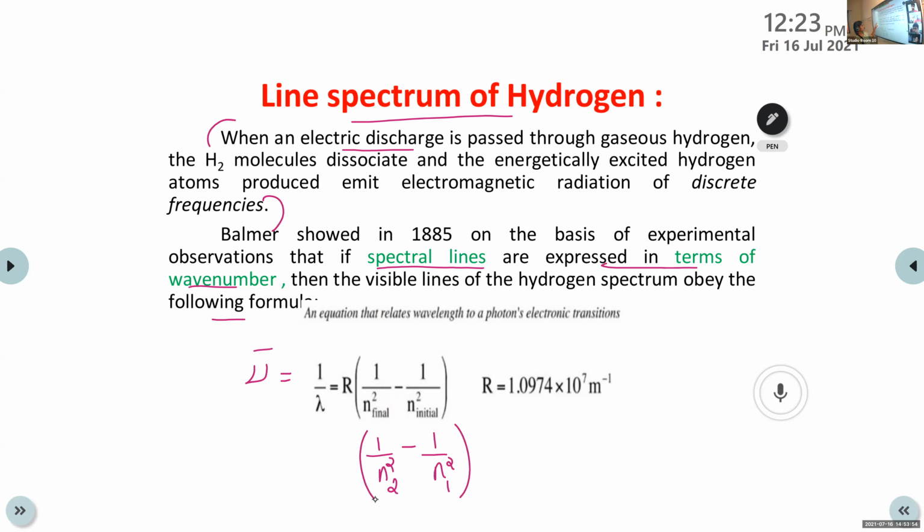So the spectral lines in the visible area obey this formula: nu bar, the wave number, equals 1 by lambda equals R into 1 by n final square minus 1 by n initial square. And this R has a constant value, 1.0974 into 10 raised to 7 meter inverse. It is known as Rydberg's constant.